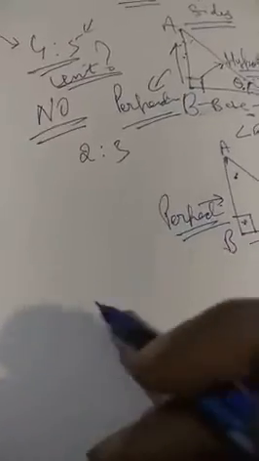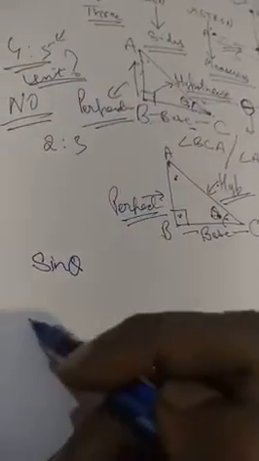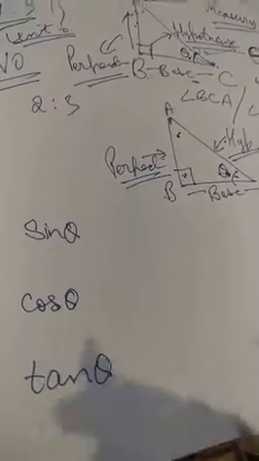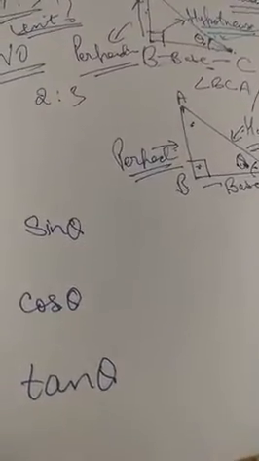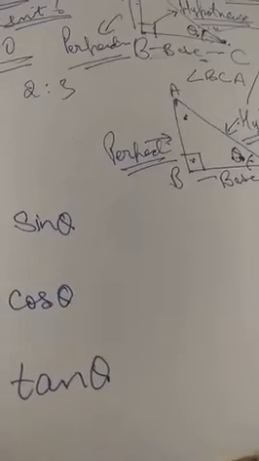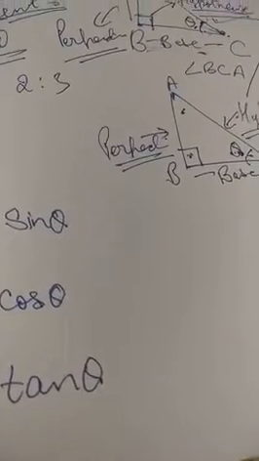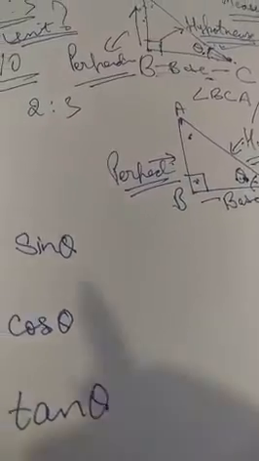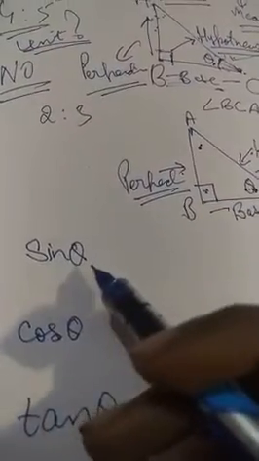Let me write down the trigonometric ratios. The very first trigonometric ratio is sine theta. The next trigonometric ratio is cos theta. And then we have tan theta. First of all, we are going to discuss these three. We have three more, so in total we have 6 trigonometric ratios. Alright, let's proceed. This is read as sine theta.